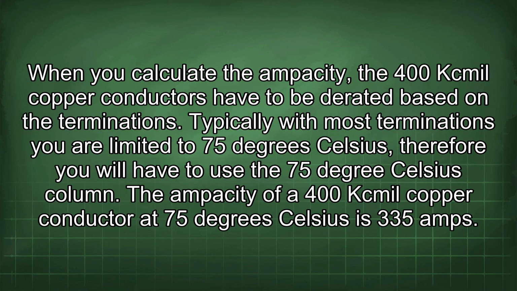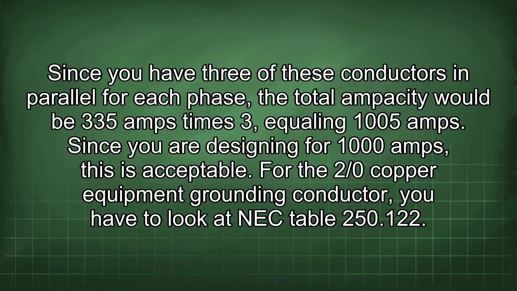When you calculate the ampacity, the 400 kcmil copper conductors have to be derated based on the terminations. Typically, with most terminations you are limited to 75 degrees Celsius, therefore you will have to use the 75 degrees Celsius column. The ampacity of a 400 kcmil copper conductor at 75 degrees Celsius is 335 amps. Since you have 3 of these conductors in parallel for each phase, the total ampacity would be 335 amps times 3, equaling 1005 amps. Since you are designing for 1000 amps, this is acceptable.